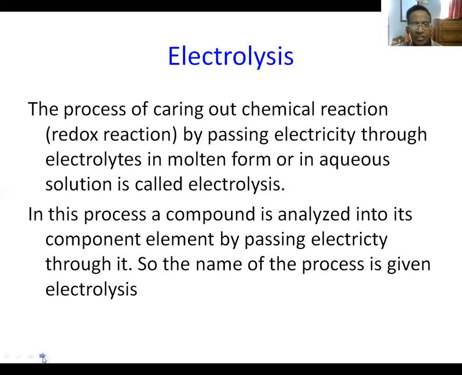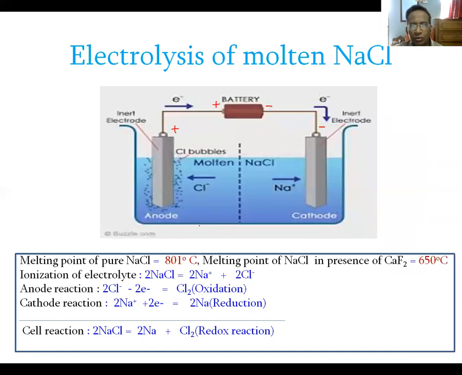Now we shall study some example of electrolysis. At first, the electrolysis of molten sodium chloride. During melting, sodium chloride ionizes according to this equation. It is very easy equation for you. Sodium chloride ionizes to produce sodium ion and chloride ion. Look at the figure. This is the figure for the electrolysis of molten sodium chloride. After ionization, electricity is passed through this molten sodium chloride with the help of a battery or electricity source.